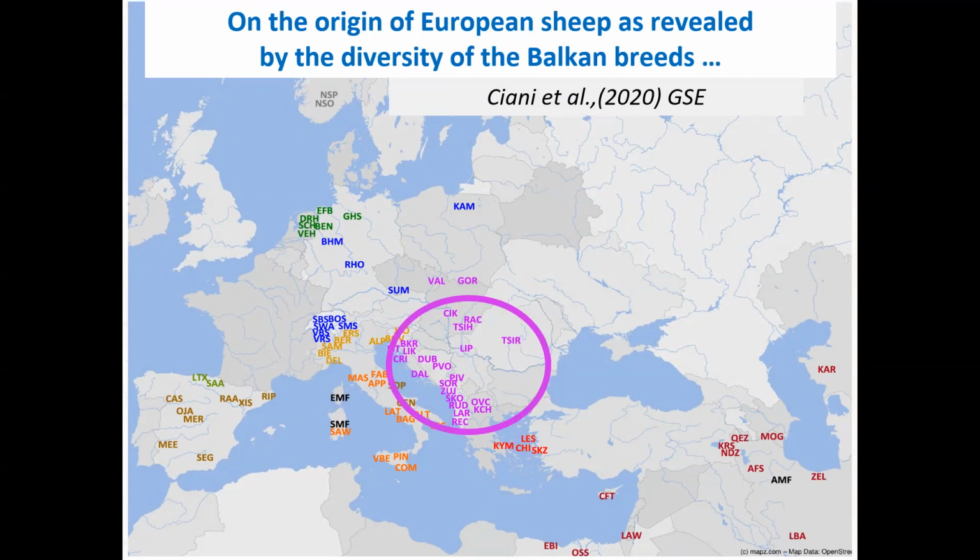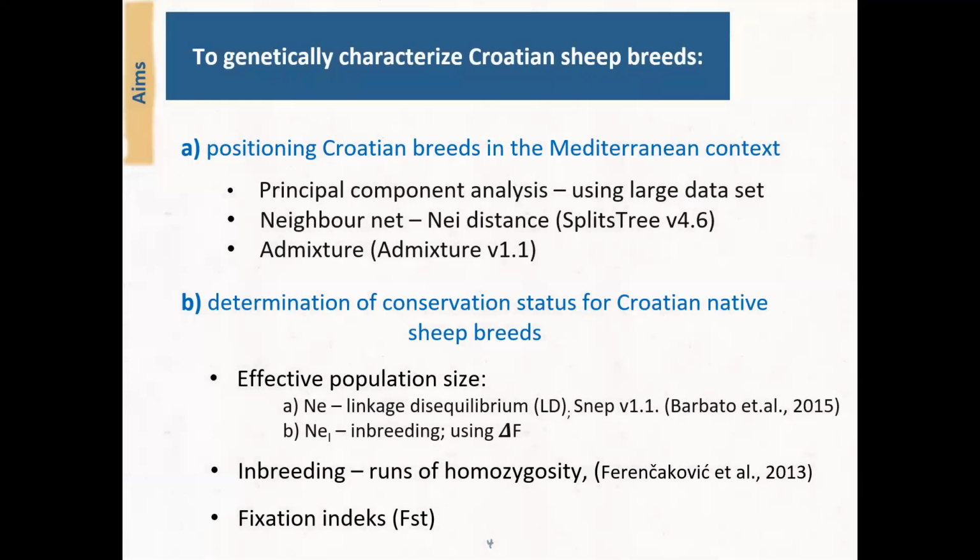The analysis was done on the 50K SNP array, and even though counted on a few animals per breed, they positioned Croatian sheep in the Balkan cluster and close to the rest of the Mediterranean populations. In our work, we expand population size and density of SNP array. The aim of the study was to genetically characterize Croatian sheep breeds by positioning them in the Mediterranean context and